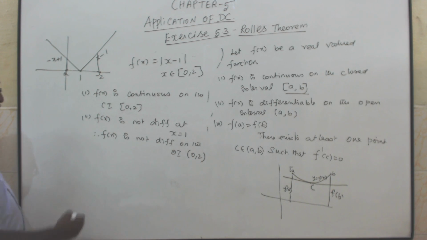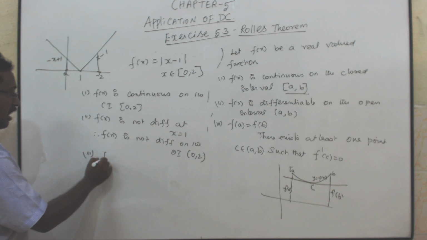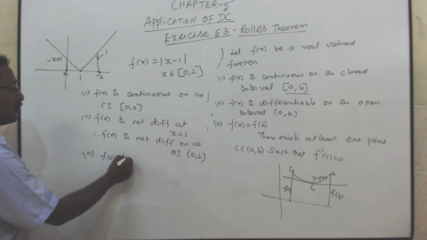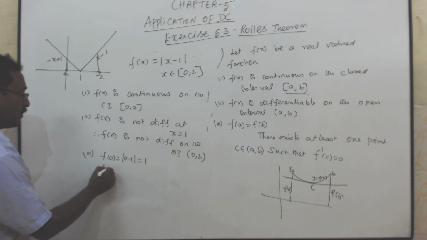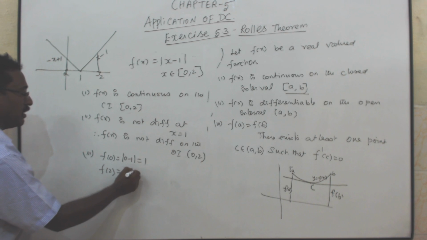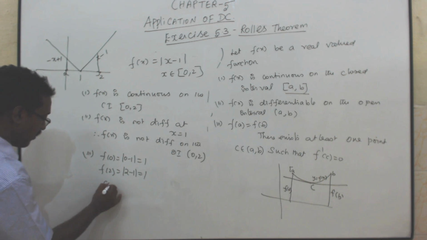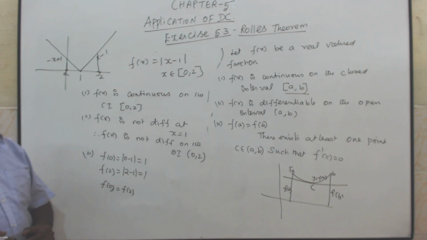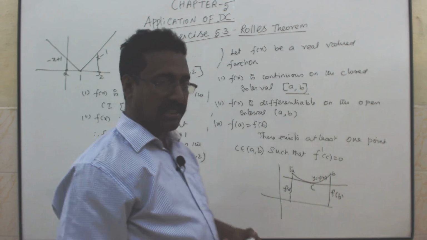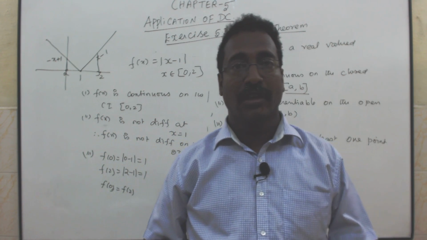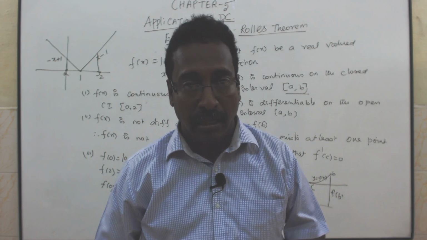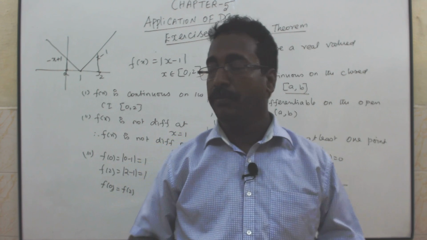Second condition, not differentiable. Third condition: f of 0, that is 0 minus 1 in modulus, equals 1. F of 2, that is 2 minus 1, is also 1. Both are equal. Even though two conditions are satisfied, it is not differentiable at x equal to 1. One of Rolle's conditions is not satisfied. That's why we can't verify Rolle's theorem.